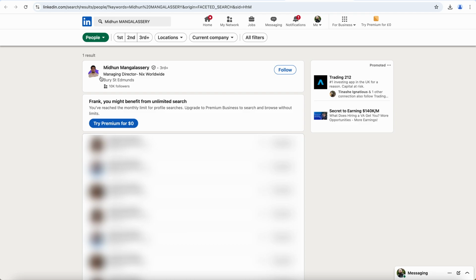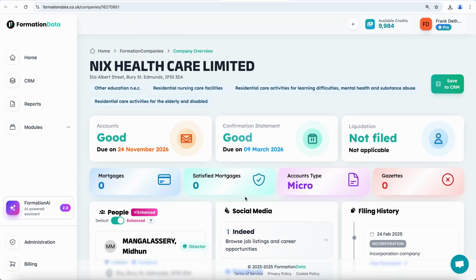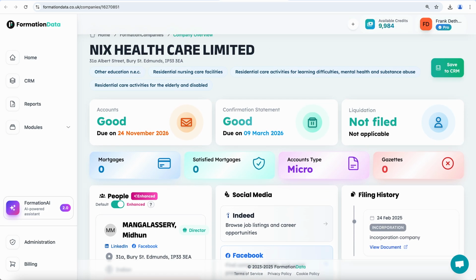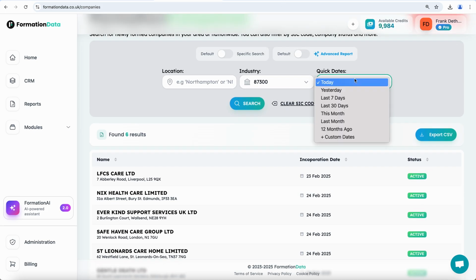Okay, this profile looks much more active. It's got 10,000 followers and a profile picture, etc. So it would be well worth contacting this director, congratulating them on launching their new company and offering your accounting services. You can also broaden the search to a larger date range period.